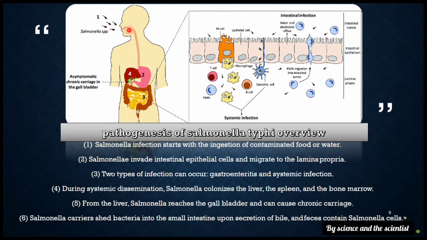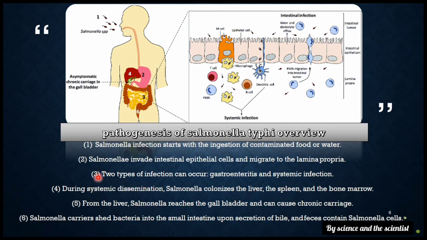Here it's shown how the infection starts and how the infection is caused. Two types of infection can occur: gastroenteritis and systemic infection, as I have already explained. During systemic dissemination, Salmonella colonizes the liver, the spleen and the bone marrow.